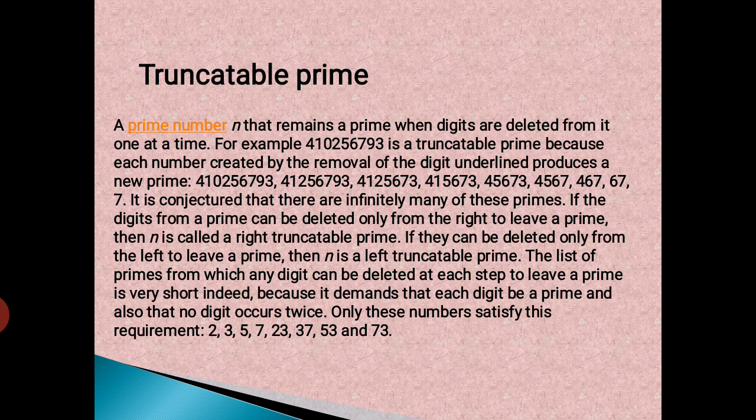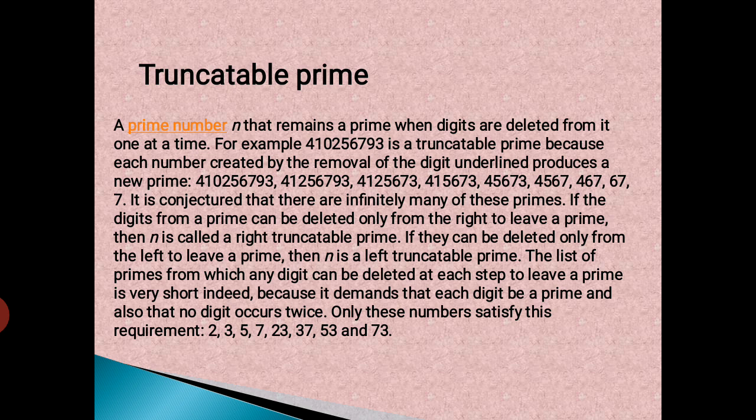Second one, truncatable prime. What is a truncatable prime? From the heading itself we understand that it is a prime number. Here I am going to consider a prime number. Truncatable prime is of two types. One is left truncatable, another one is right truncatable. If it is left truncatable, I have to omit or delete one digit at each step. After omitting, our value remains a prime number. If it remains a prime number, then our original number is a truncatable prime.